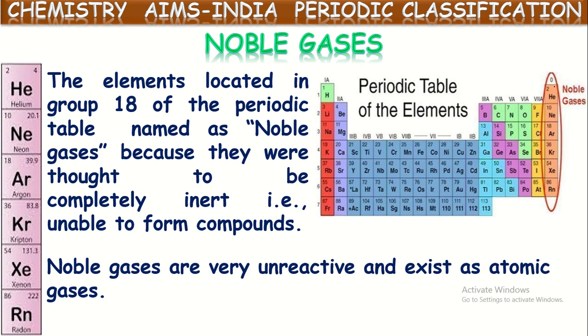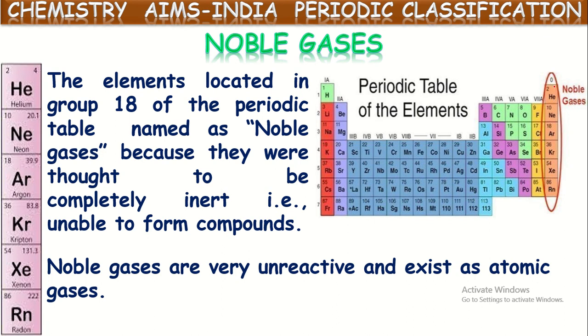As we said, these noble gases do not participate in chemical reactions with other elements or with themselves. So they always exist in the atomic form, as atomic gases. That's why these are also called inert gases, and they exist in the atmosphere in very rare quantities. So they're also called rare gases.